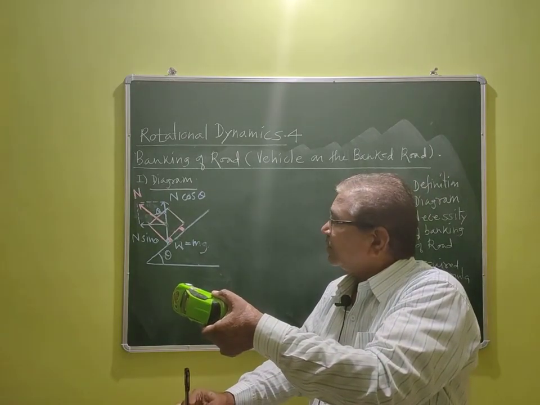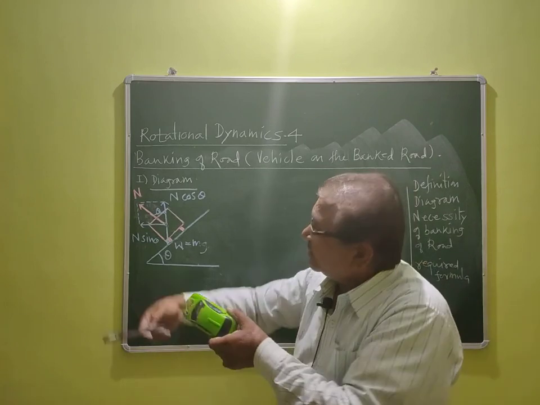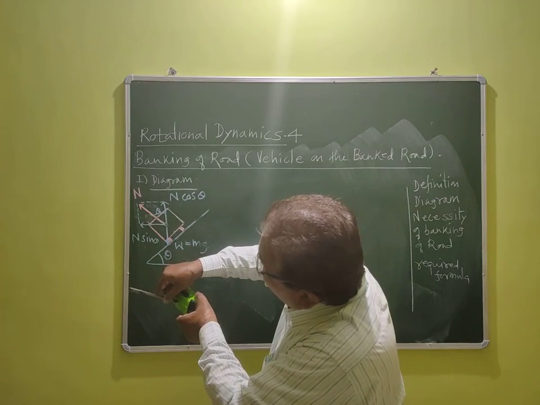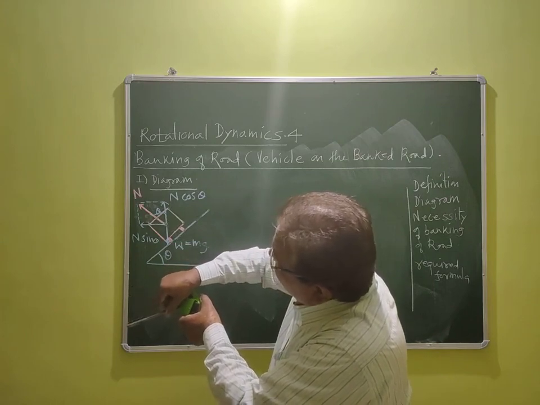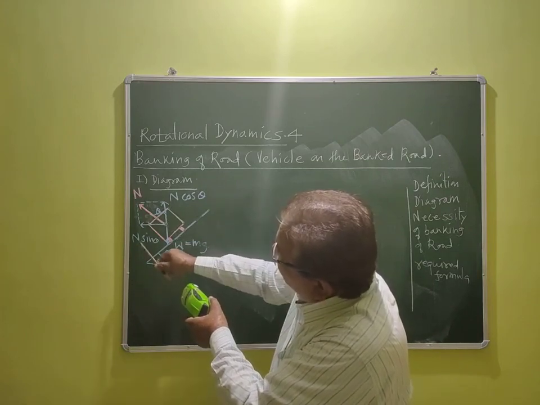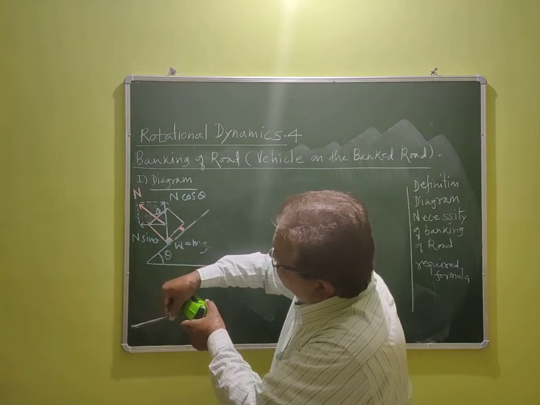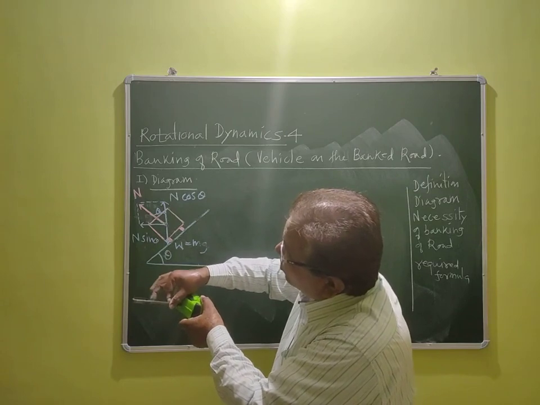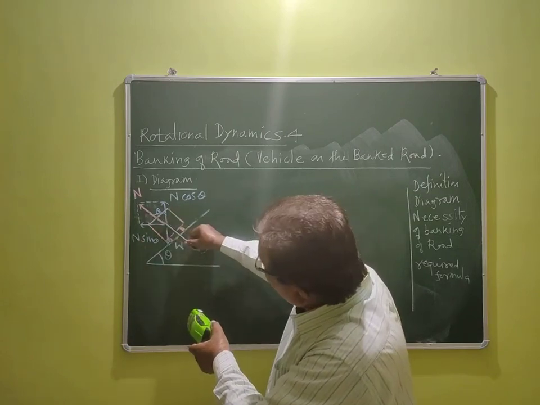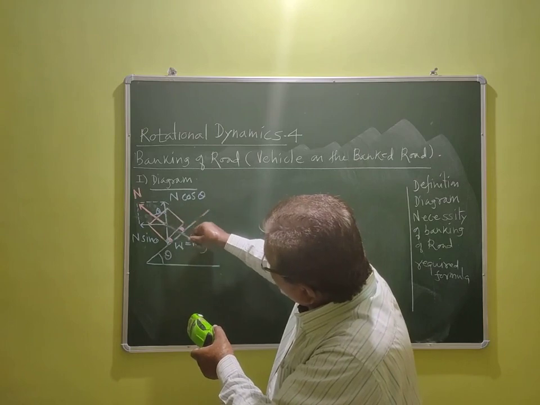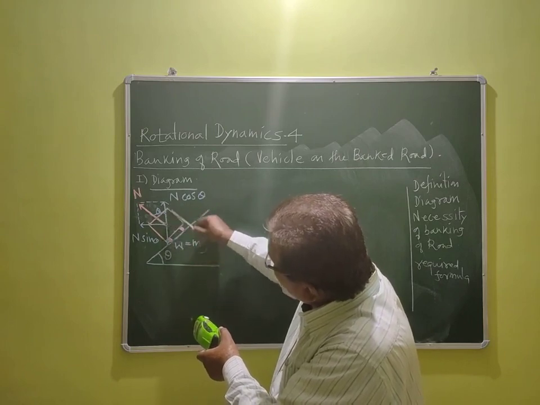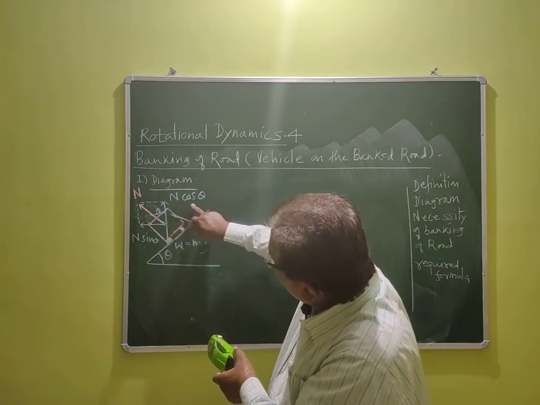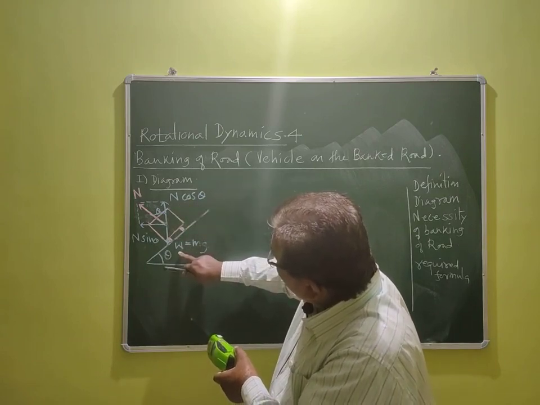This is N sin theta, this is N cos theta, and this is the normal. Mind well, the length of N cos theta and the length of W are exactly equal, because we now write N cos theta is equal to mg.